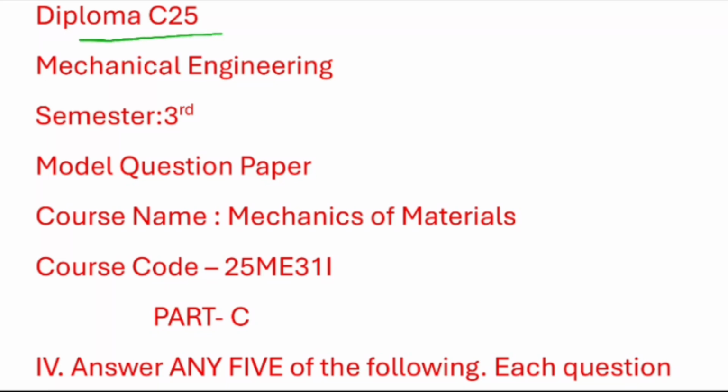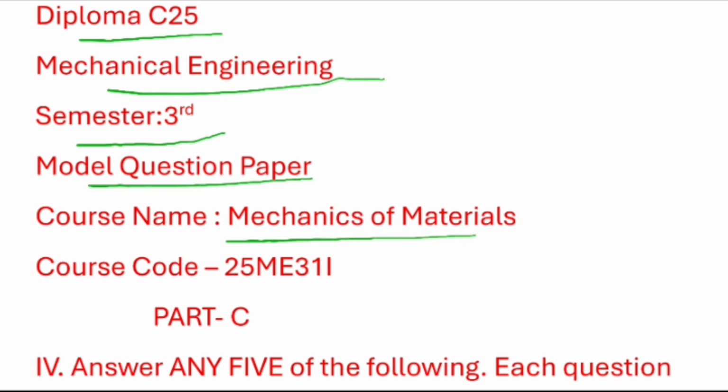This is the Diploma C25 Mechanical Engineering 3rd semester model question paper. Subject name is Mechanics of Material. Subject code is 25ME31I. In this video we are going to learn the 3 marks questions and answers. Part A, 4 questions I have already explained. The remaining 4 questions you are going to learn in this video.